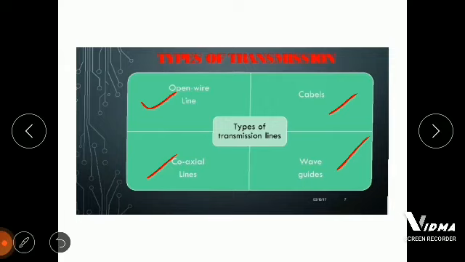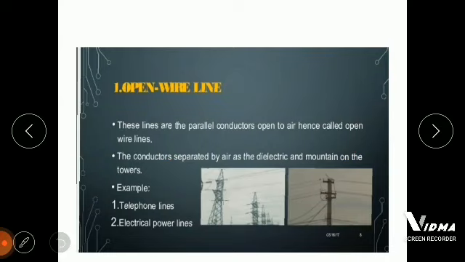First of all, open wire lines. Why are they called open wire lines? These lines are parallel conductors open to air, hence they are called open wire lines. As you can see in the figure, these wires are generally mounted on poles or long towers, or a single-phase supply is given on poles.